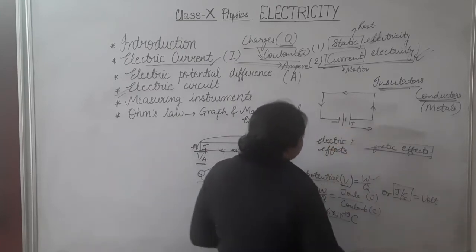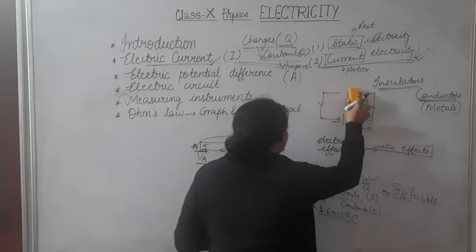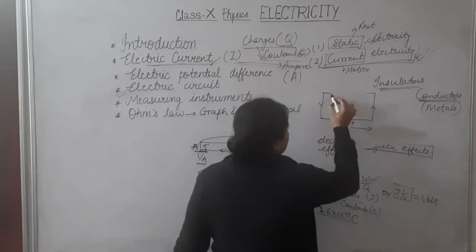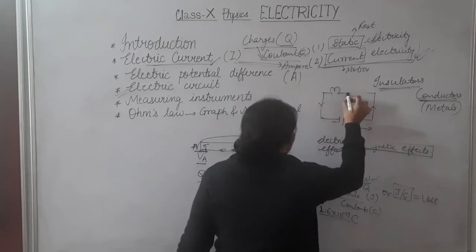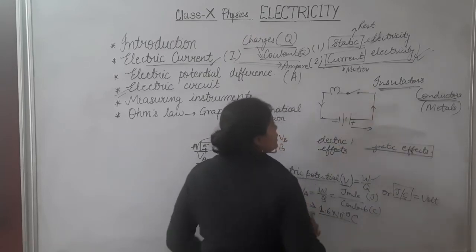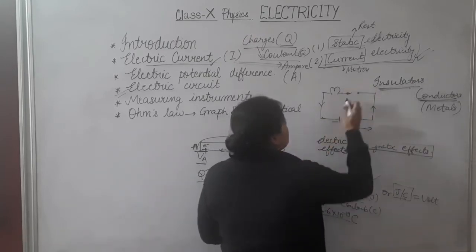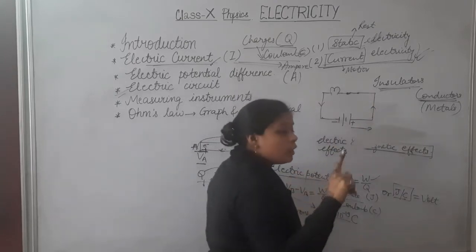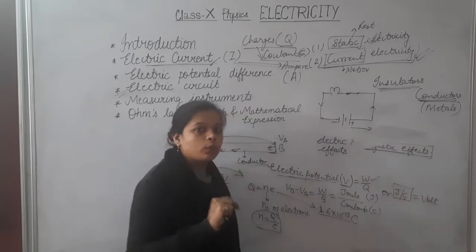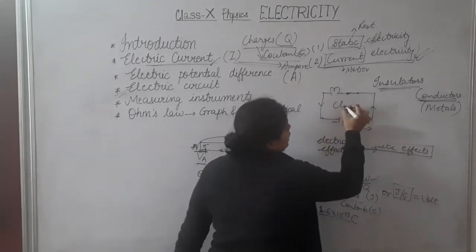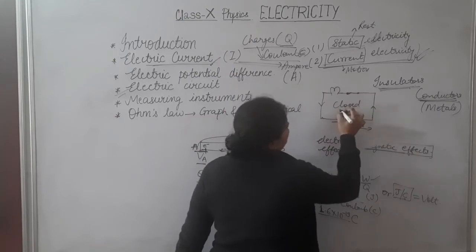If I take this as a closed electric circuit, you have to remember some of the symbols, like the bulb is like this type of thing, then the switch. This type of switch is said to be an open switch, while if we join this line like this, it is now a closed switch. It means when we turn on the switch on our switchboard, it will be this type of circuit, and in this condition it will be said to be a closed circuit,